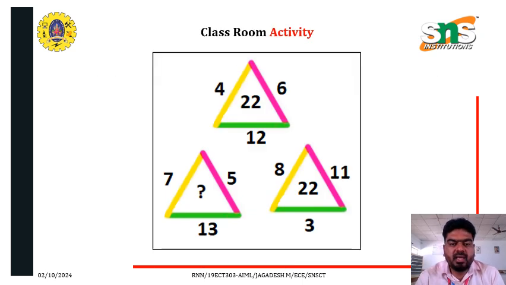So let's see the classroom activity. We have three triangles there. Two triangles are given with some numbers: 4, 22, 6, and 12, and another triangle 8, 22, 11, 3. And there is one more triangle with a question mark inside it. We have to find the appropriate answer from the given numbers for the other triangles. So just team up with your classmates and find the appropriate answers.